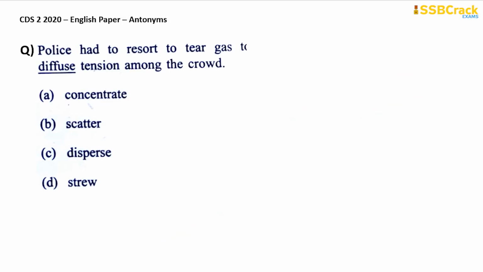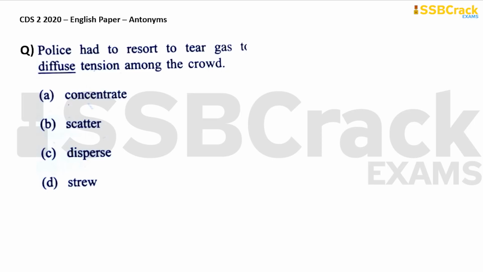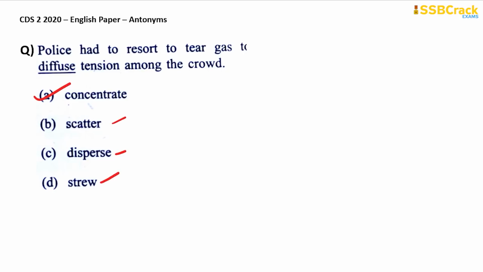Next question. Police had to resort to tear gas to diffuse tension among the crowd. Now, what is the meaning of diffuse? Diffuse means to cause something to become light and then to spread out. So diffuse is basically the opposite of concentrate. Scatter, disperse and strew are all synonymous to diffuse. So the opposite of diffuse is concentrate, something that is not spreading out. Concentrate is something that is getting accumulated somewhere. So therefore your answer is option A.